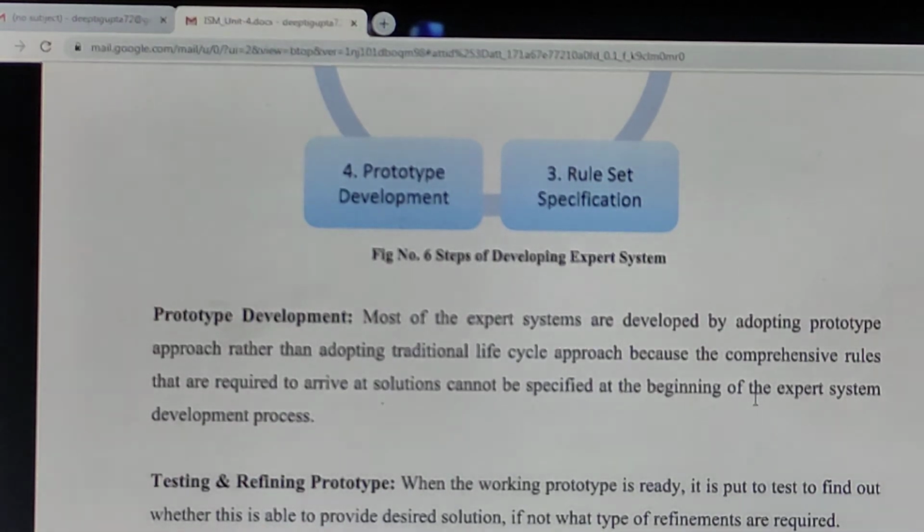A prototype is developed on the basis of the problem that is specified, and finally that prototype is tested to see, if I post some type of query to the expert system, what result it will give, and do those results help me to take a wise decision or not. So the prototype that I have developed is tested, and if required, it is refined, maintained, and changed accordingly, right? So this is what an expert system is.